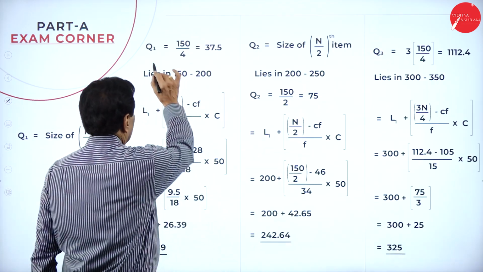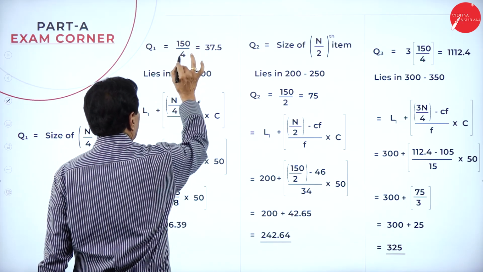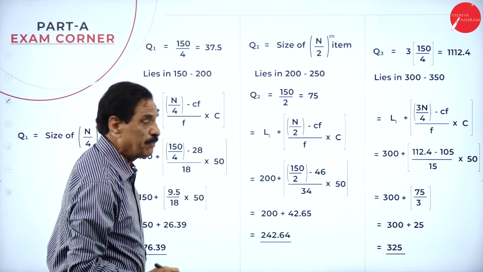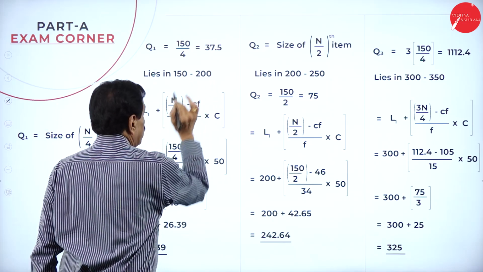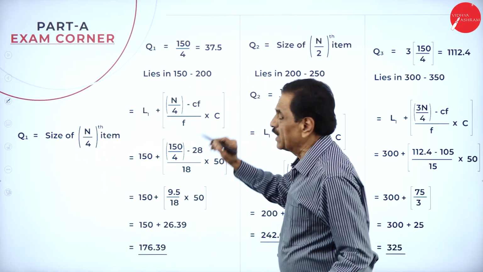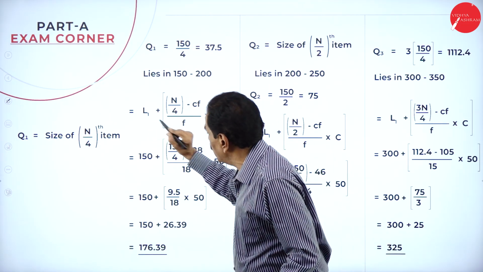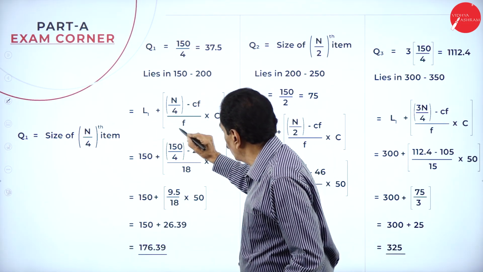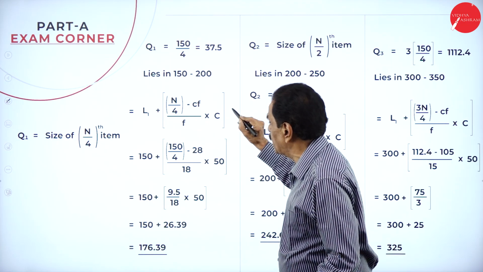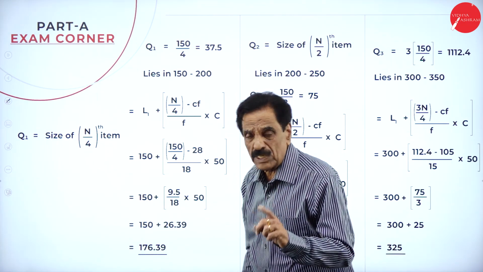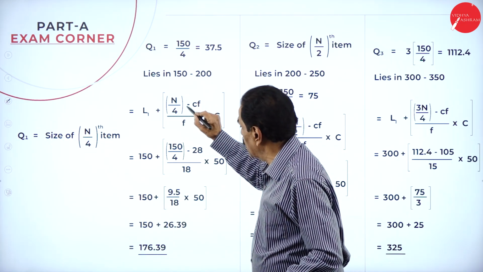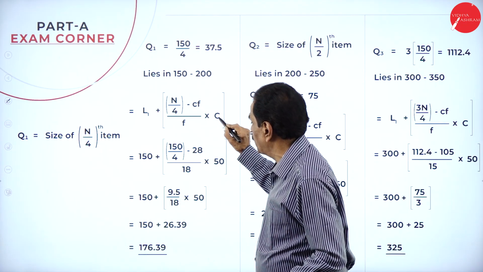Carefully. So here Q1 is equal to N by 4. 150 by 4 is 37.5. It lies between 150 to 200. Same formula as the median. Q1 is equal to L1 plus N by 4 minus CF over F into C. What's the formula? Q1 is equal to L1 plus N by 4 minus CF over F into C.